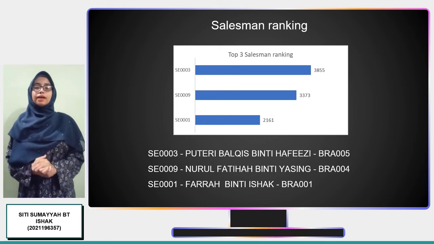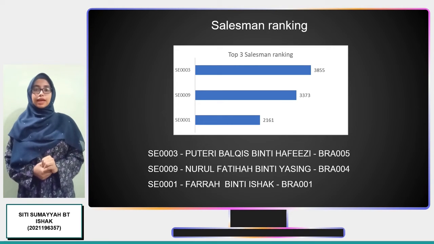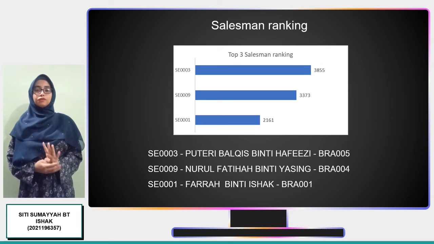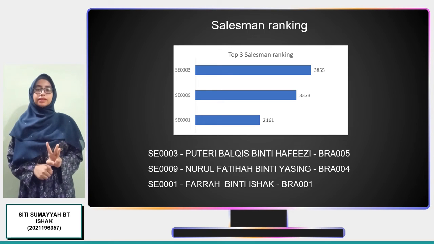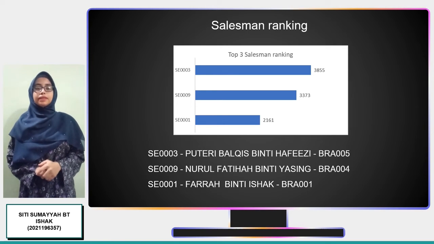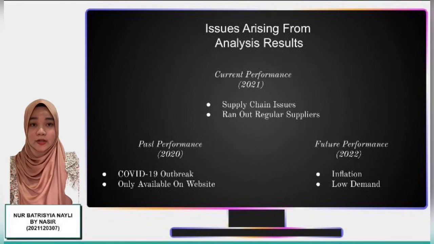SE9 Nurul Fatihah binti Yasin is the second best performer with a total sales of 3,373 ringgit, and she is in charge of branch 4, the Terengganu branch. Finally, the third top salesman is SE1, Farah binti Ishaq, who covers the Shah Alam branch and has a total sales of 2,161 ringgit.